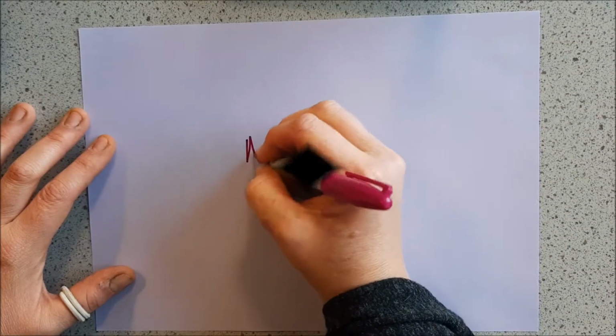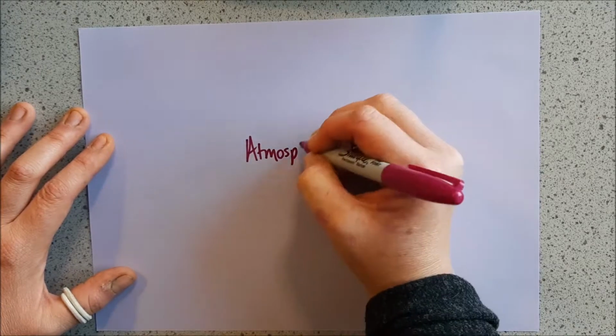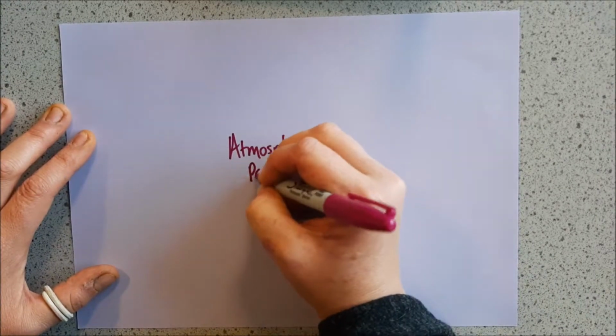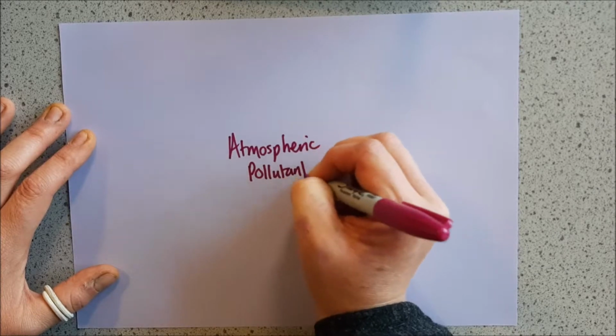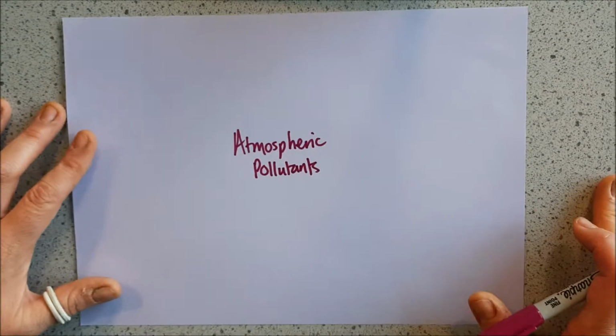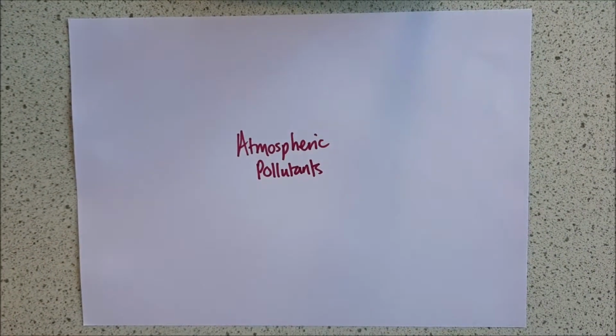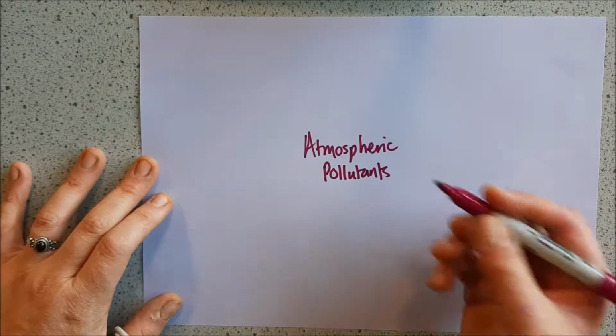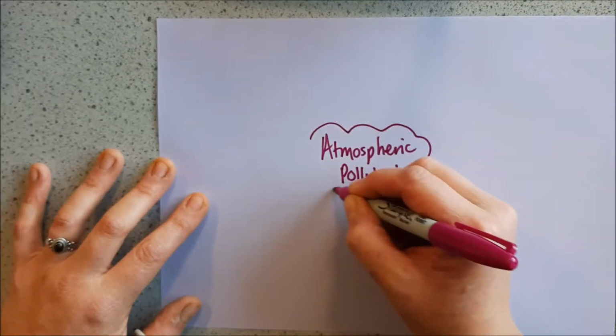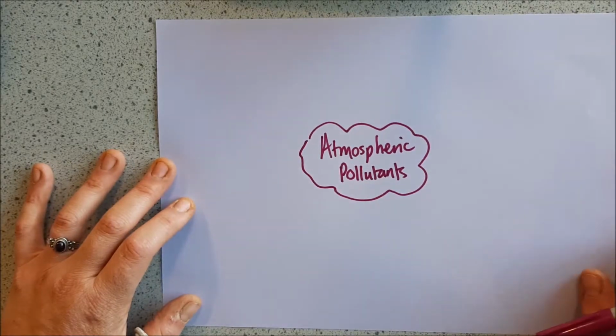Here's my revision page for my atmospheric pollutants. Now there are other types of pollutants: land pollution, noise pollution, air pollution, water pollution, light pollution. Today we're just going to do atmospheric ones. Okay, I'm going to organise them. You need to know 4.